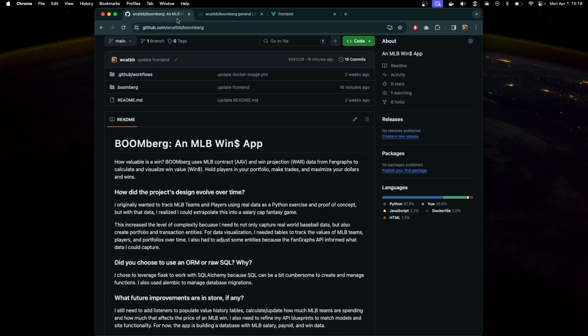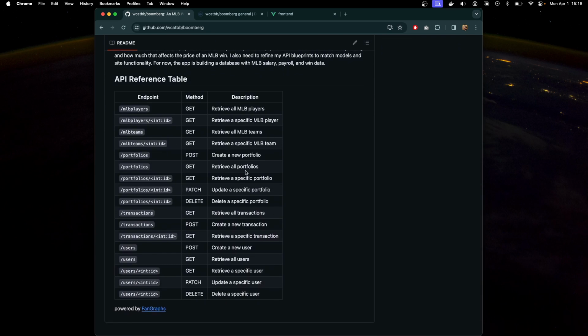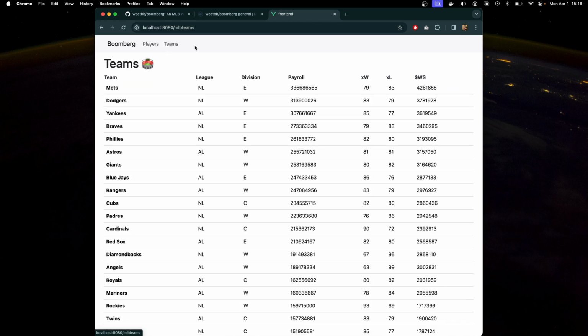So let's take a look at the code and just show you it's essentially a CRUD application. In the future, I hope to be able to allow users to create accounts and build portfolios which they can stash and then track how much money or wins their selected players have accrued over time. You can see it's Bloomberg, so it's essentially a hybrid between a financial and a sports app. It's like a meta fantasy app. At least that's the idea.